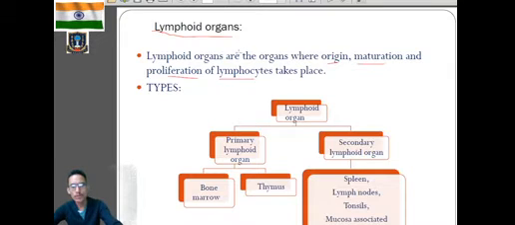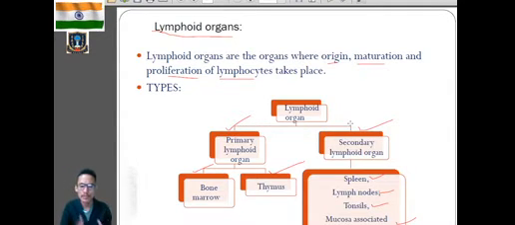So we have two types of lymphoid organ: primary lymphoid organ and secondary lymphoid organ. Under the primary lymphoid organs, we have bone marrow and thymus, and under secondary lymphoid organs, we have spleen, lymph nodes, tonsil and MALT. MALT means mucosa associated lymphoid tissue. So these are the different types of lymphoid organ: primary and secondary. In the primary, we have bone marrow and thymus. In the secondary, we have spleen, lymph nodes, tonsils and MALT, mucosa associated lymphoid tissue.